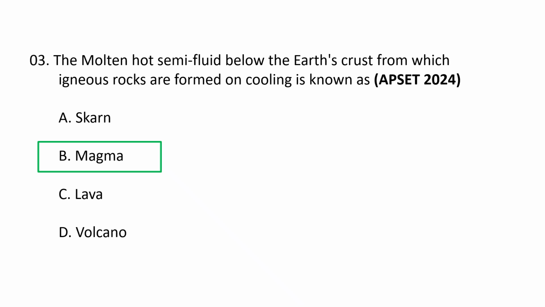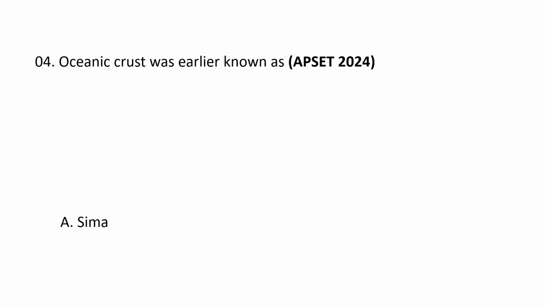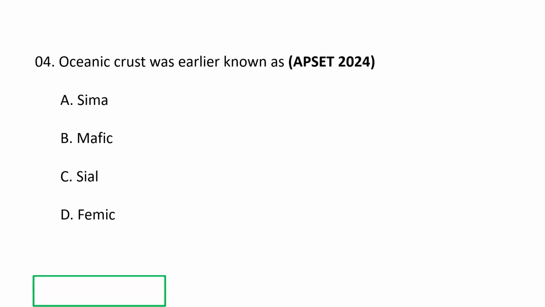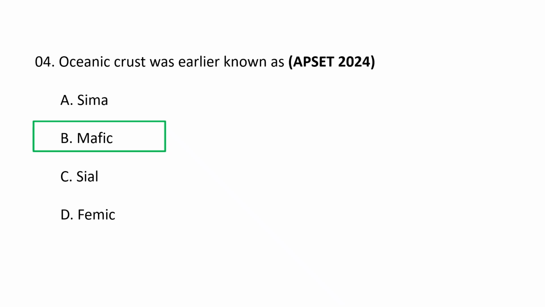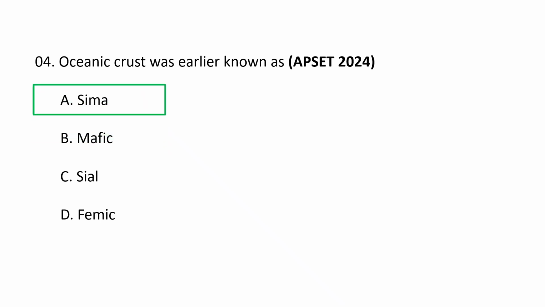So the molten hot semi-fluid below the Earth's crust from which the igneous rocks are formed on cooling is known as magma. Next question. Oceanic crust was earlier known as A. Sima, B. Mafic, C. Sial, D. Femic. Oceanic crust was earlier known as Sima because it is composed primarily of silica and magnesium, which are the most abundant elements in the oceanic crust basaltic rocks. This term is a blended word derived from these elements, distinguishing it from the continental crust, which is known as Sial, or silica and alumina.